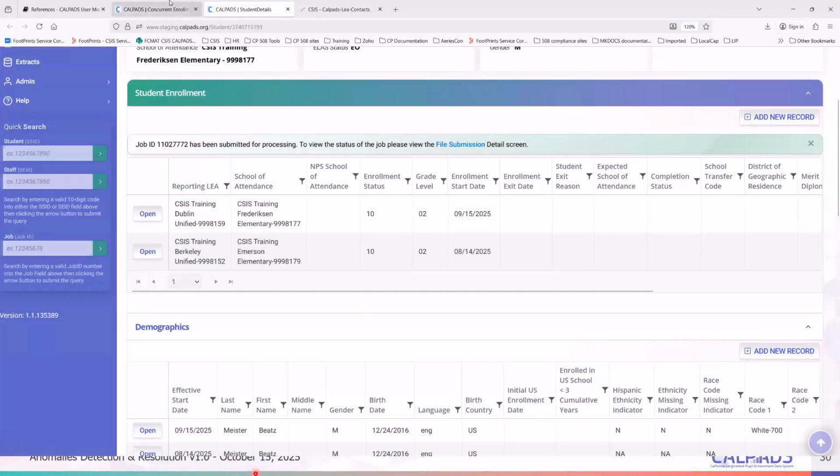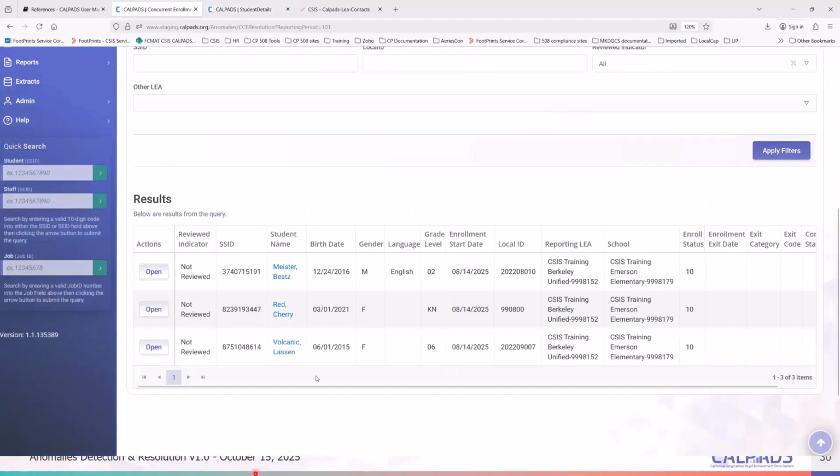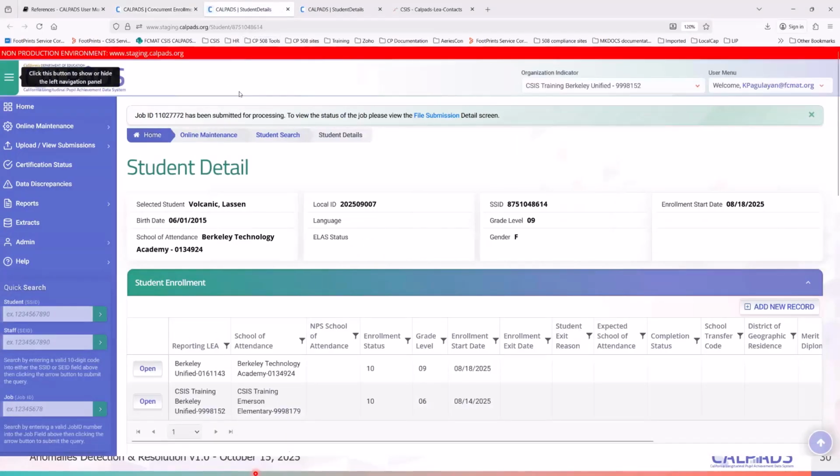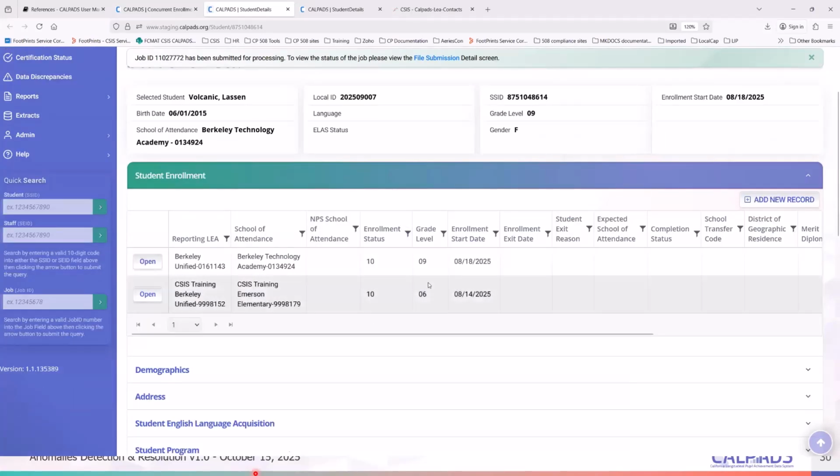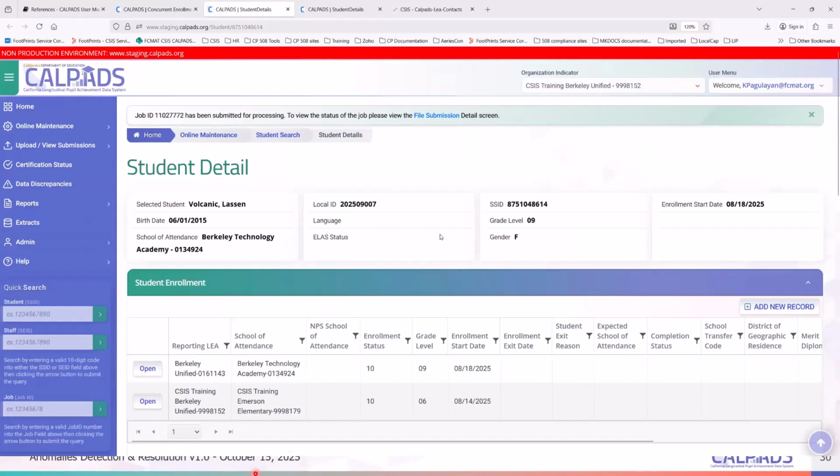The second scenario is a volcanic lesson. Let's first do this. Here you have a student who is in 6th grade, and for some reason he has a 9th grade level enrollment at Berkeley Unified, the real Berkeley.